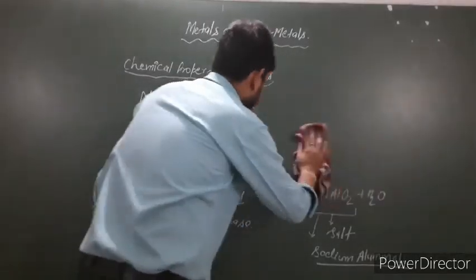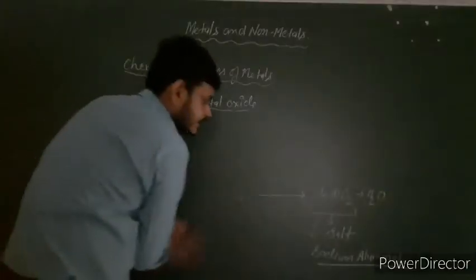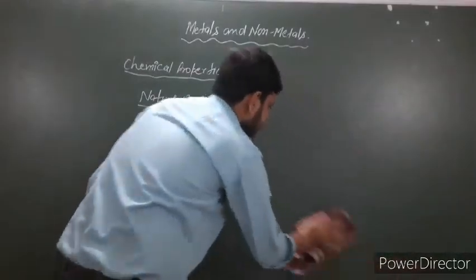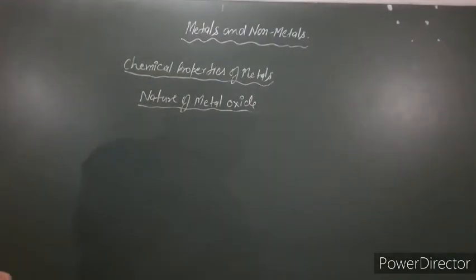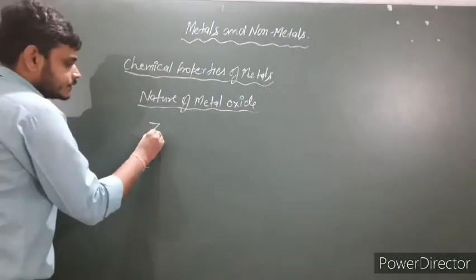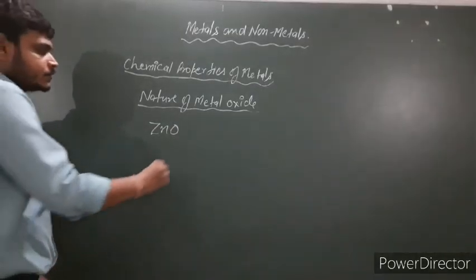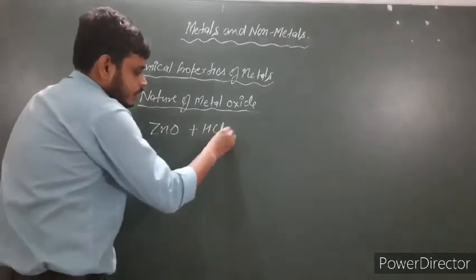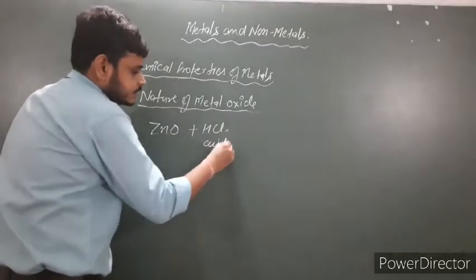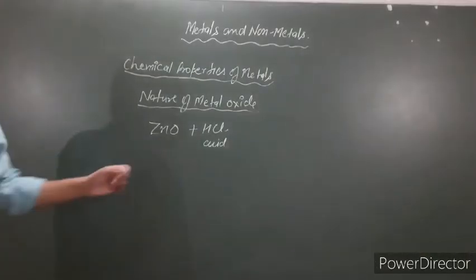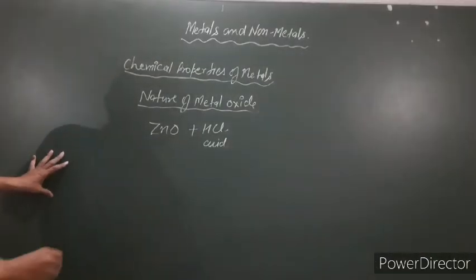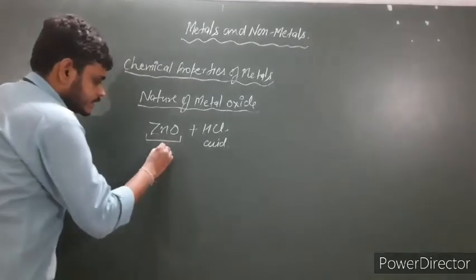Now the second was zinc oxide. When zinc oxide reacts with HCl, and we know that HCl is the acid, here zinc oxide behaves as basic in nature.